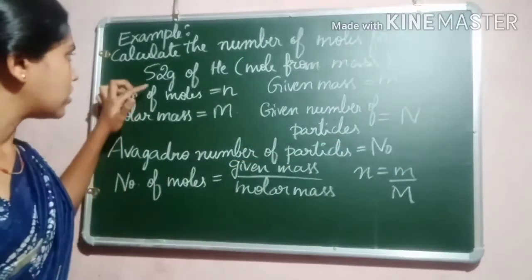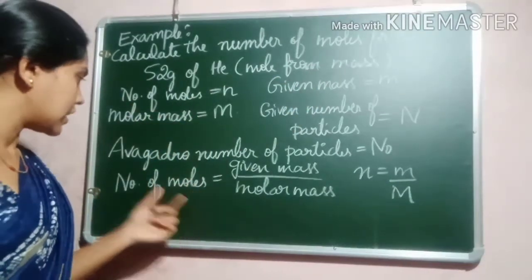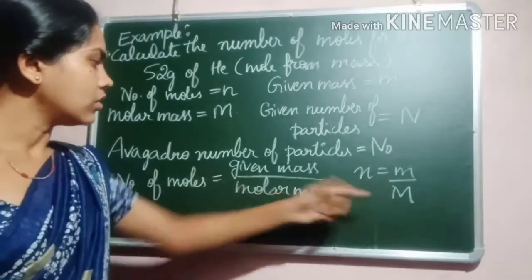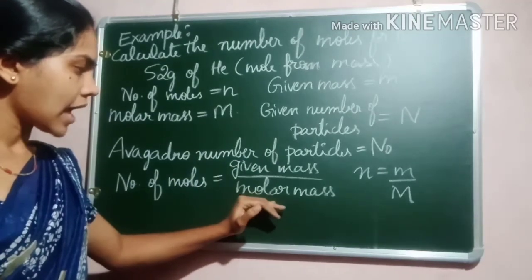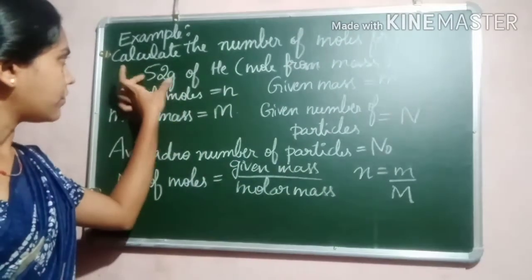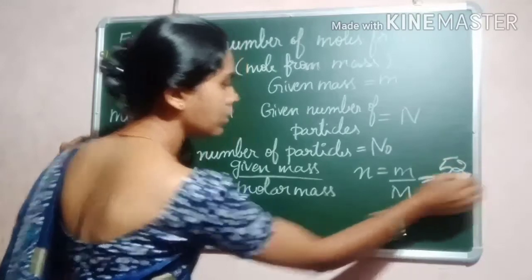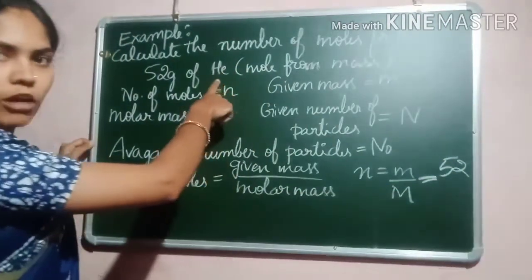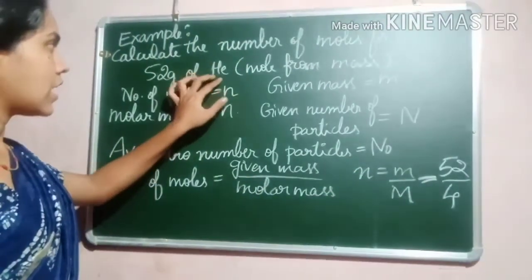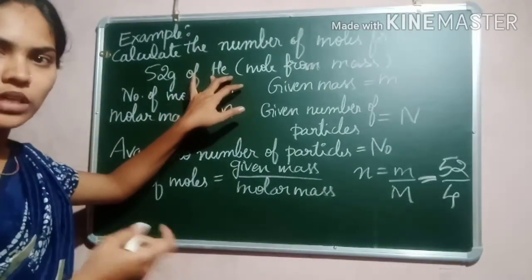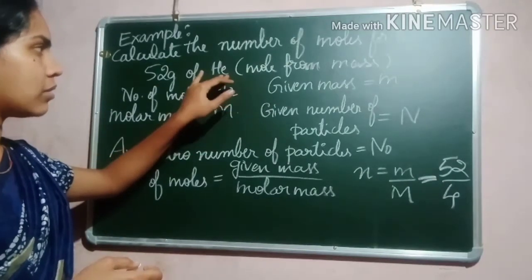So here you have to find out the mole from the mass. The number of moles, that is n, is not given. To find the mole, you have to divide the given mass by the molar mass. The given mass is 52 gram of helium, and the molar mass of helium is 4. Helium's atomic number is 2, so the atomic mass is 4.